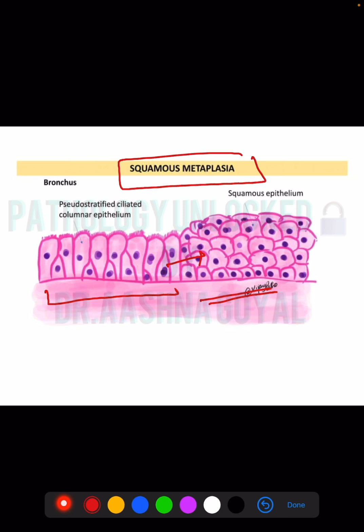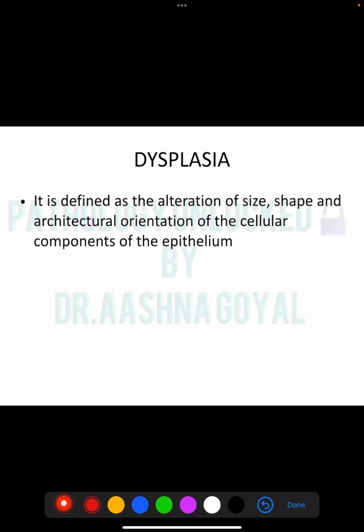This is the most common type of metaplasia. And the site is the respiratory tract. This is bronchus. This is the normal lining. It is converted into squamous epithelium. This is the most common site and this is the most common type.